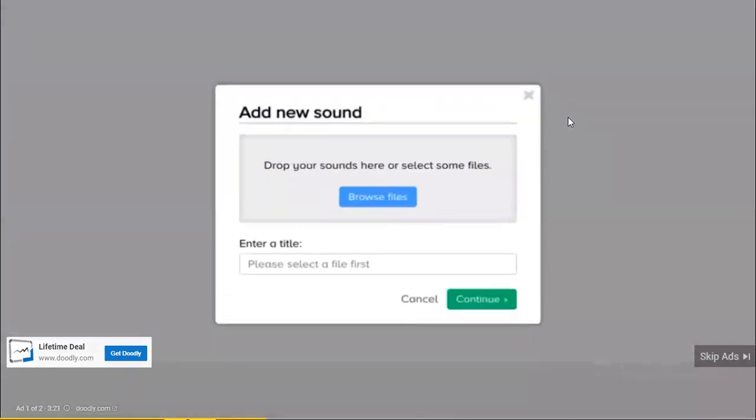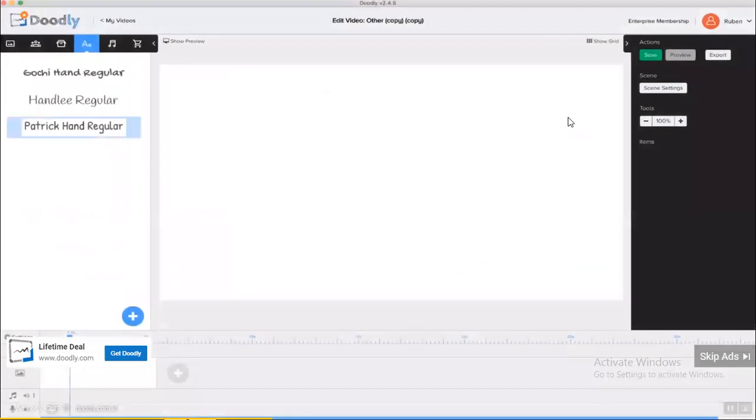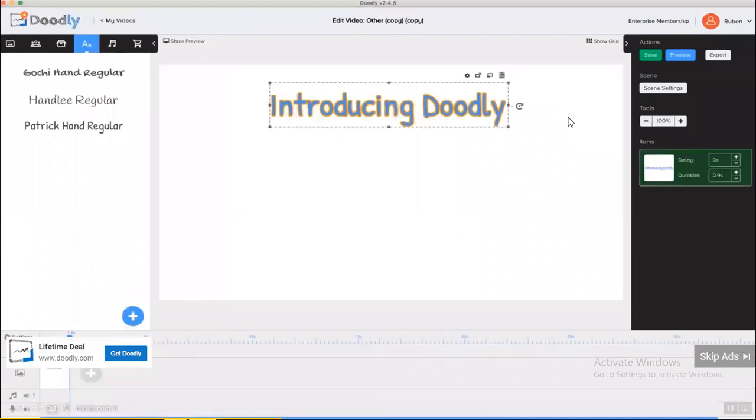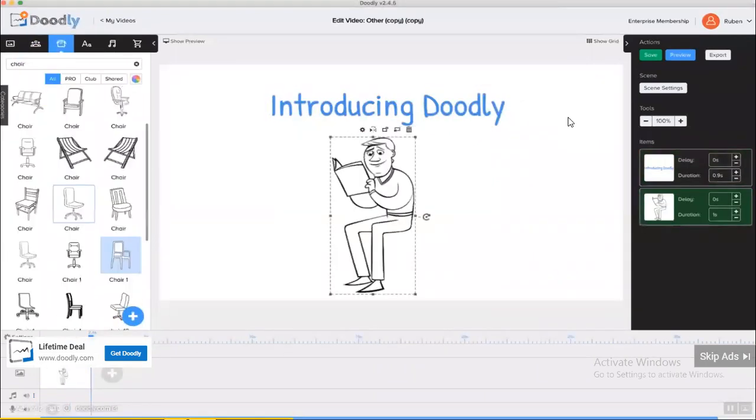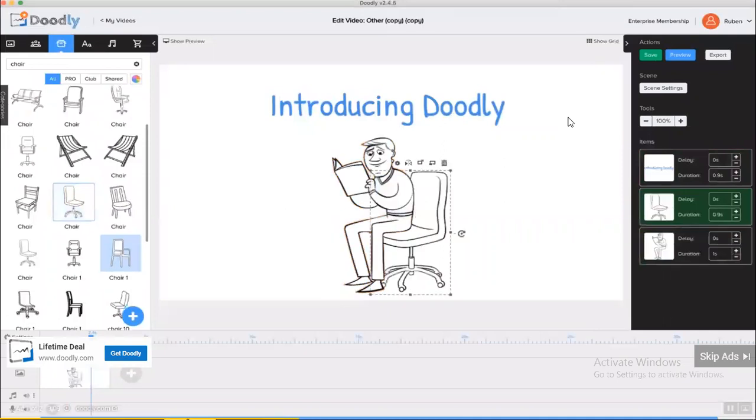Now to create a doodle video, it's really simple. First, I'll add a headline to get people's attention, then center it before adding a character. I like this one. And while I'm at it, I'm going to go ahead and add a prop too. I'll resize everything and voila! We have Steve reading a book on his chair.